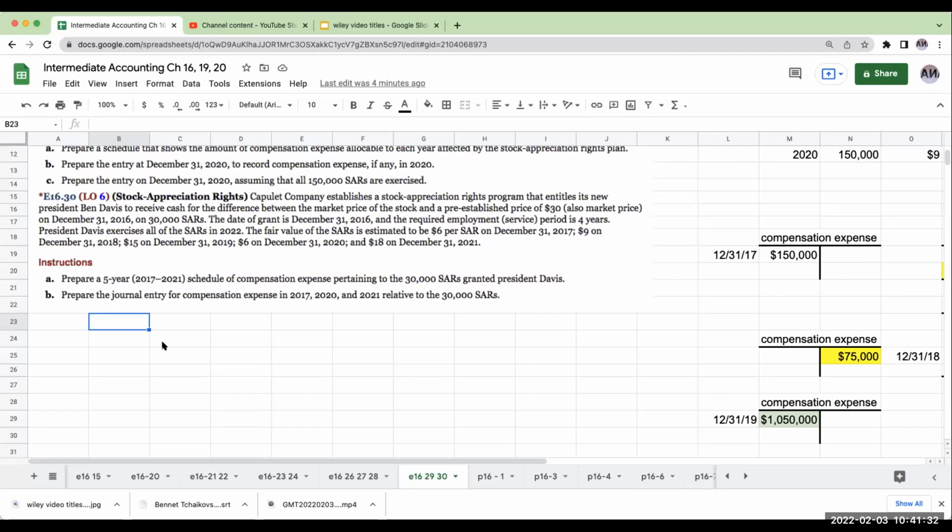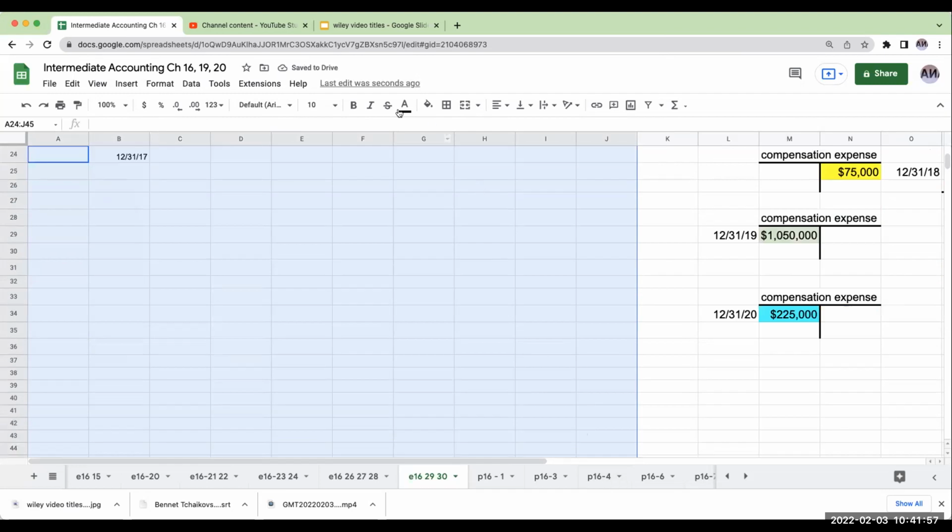Okay, so it's a 4-year service period. One of the things we're going to assume in this question is that the vesting period is 25% per year. That can change, as I mentioned in the last question. If we were doing this for Amazon, Amazon typically has a loaded vesting, which happens later in the period. So we're going to start here at 12/31/17. I'll try to make this a little bit bigger.